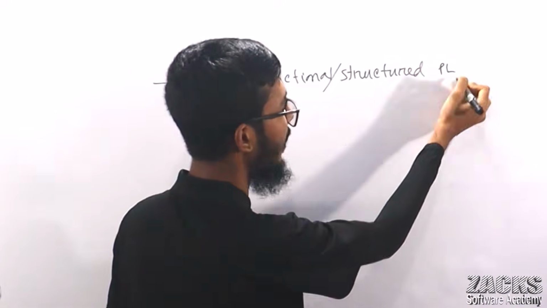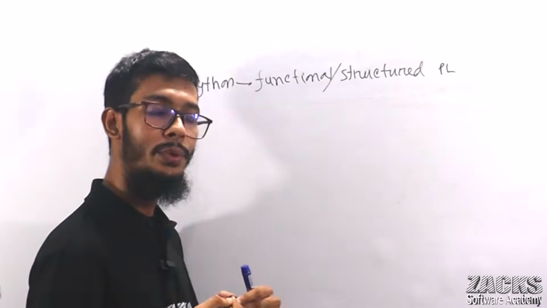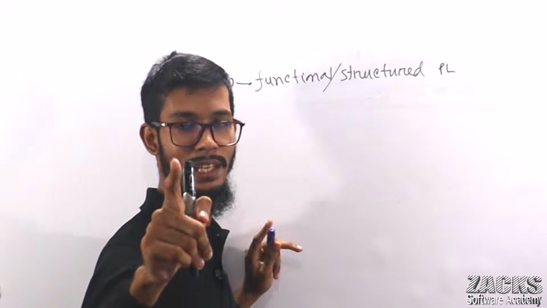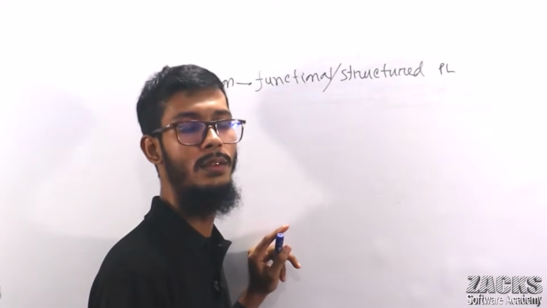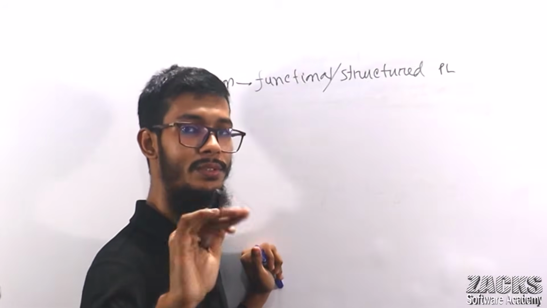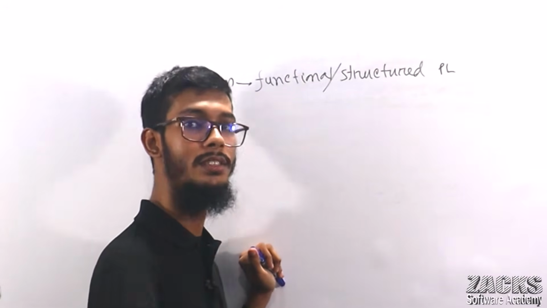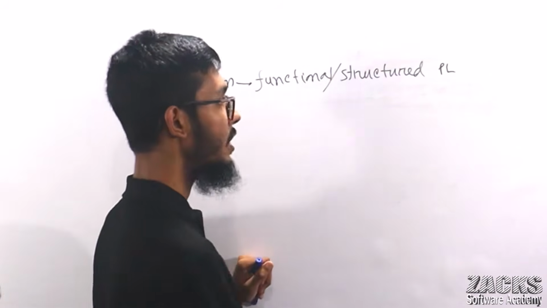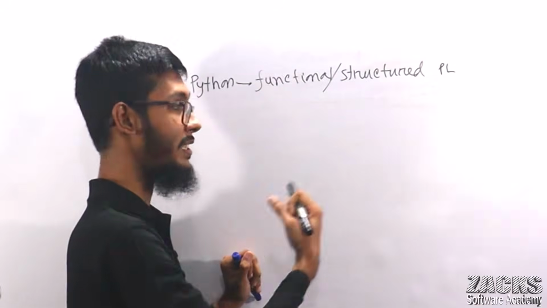PL means programming language. In C, if you know C, then maybe you know; if you don't know, just leave this concept. Is there any class concept in C? Is there any object concept? No, sir, there is no class concept, there is no object concept. C is a functional or structured programming language. So Guido van Rossum took this best feature from C actually.